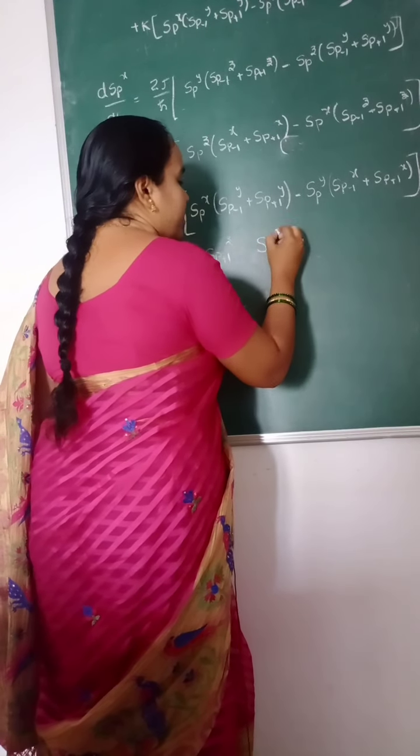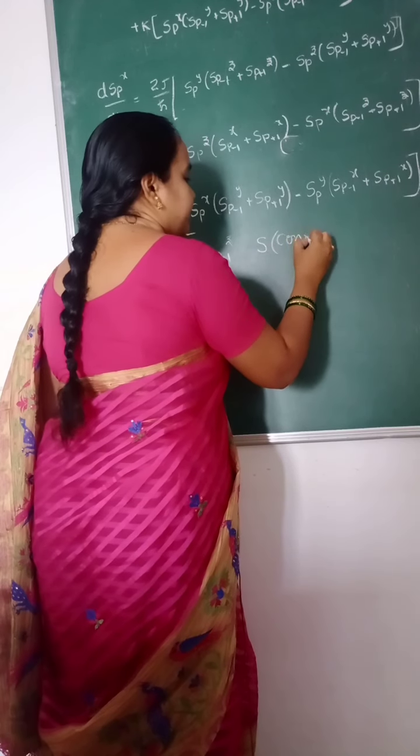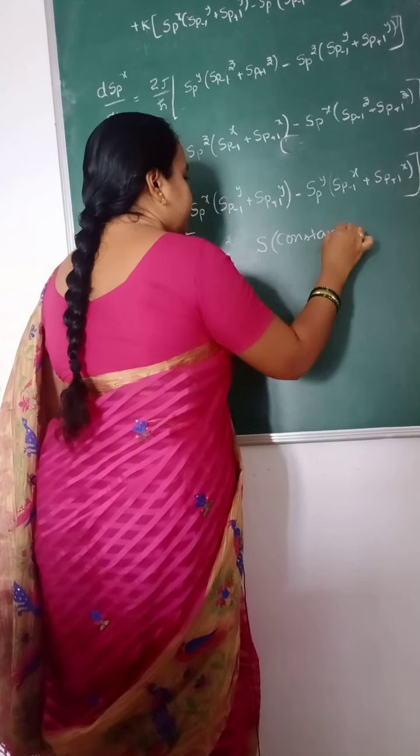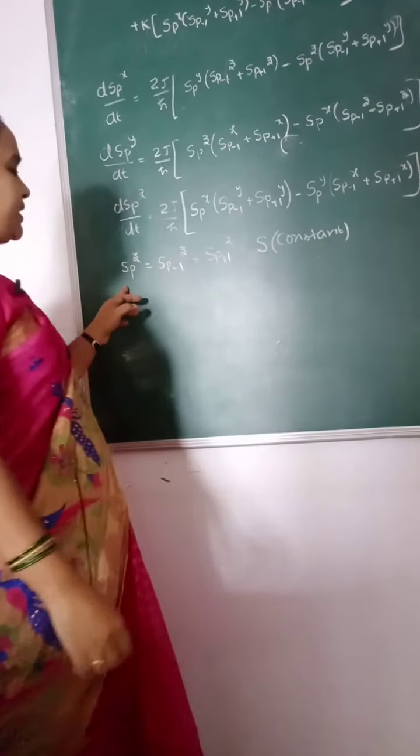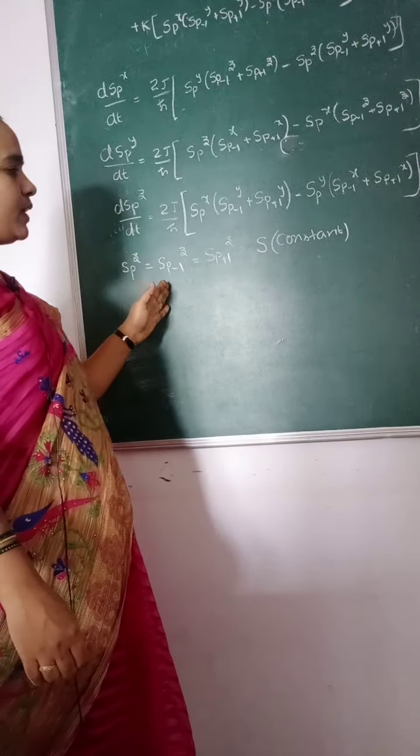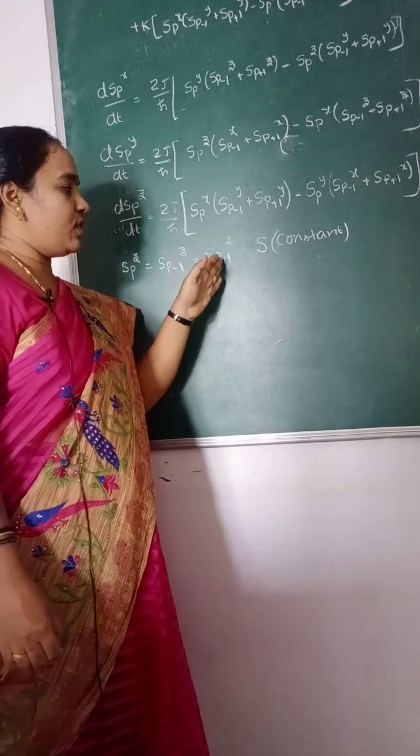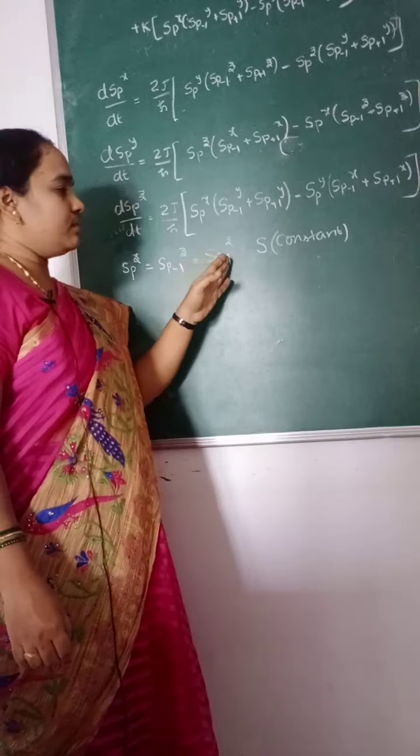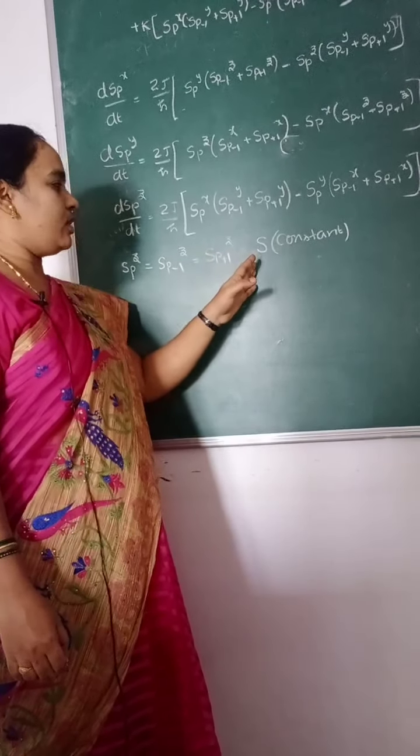Let that constant be S. That is, S_p^z, S_{p-1}^z, S_{p+1}^z, all these terms are replaced with some constant S.